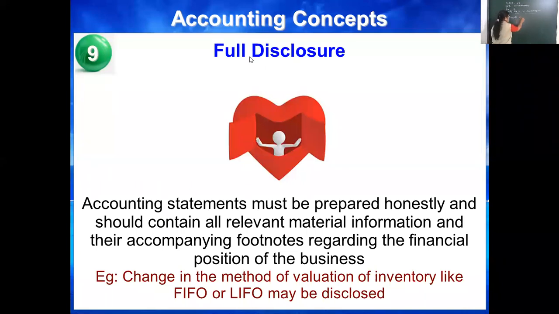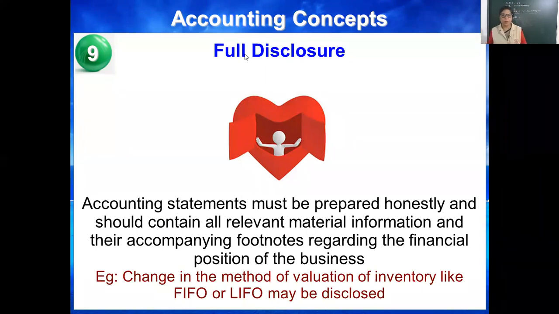R square UC, means full disclosure of relevant information. That should be reliable, understandable, and comparable. That's why the full disclosure principle is necessary.